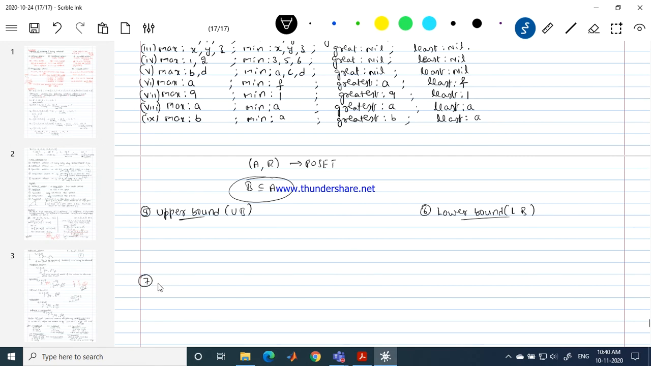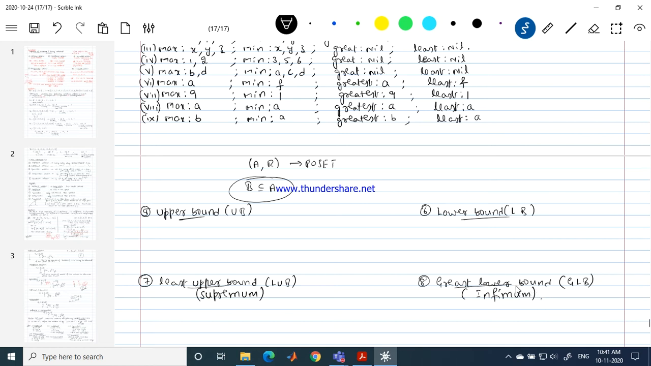For the seventh one, least among the upper bounds, least upper bound, that is LUB. The eighth one, greatest among the lower bounds, greatest lower bound, and we call it GLB. So least upper bound is also called supremum. And greatest lower bound is also called infimum.